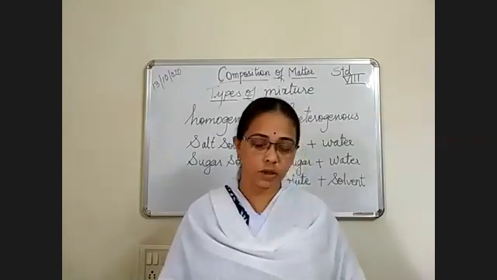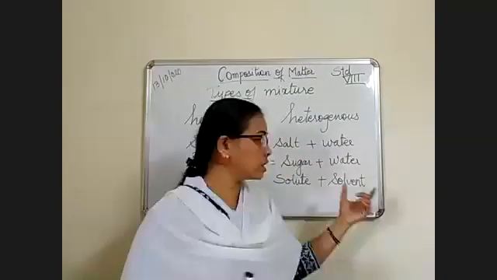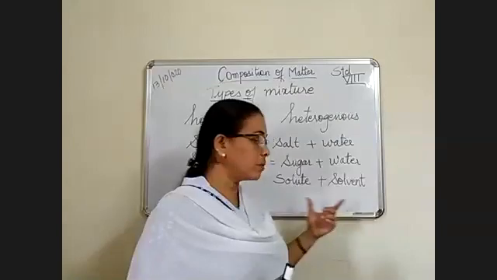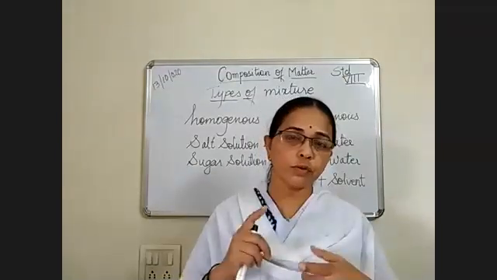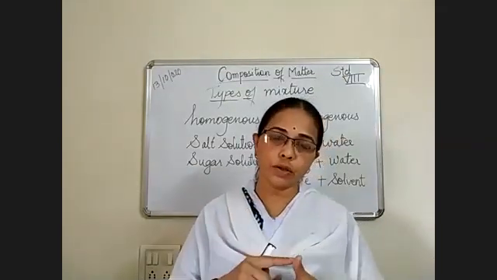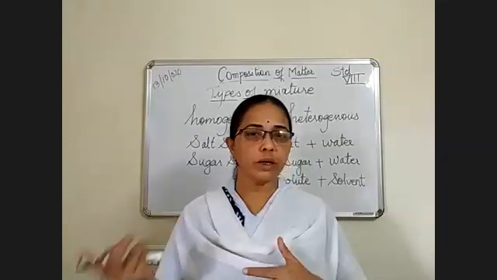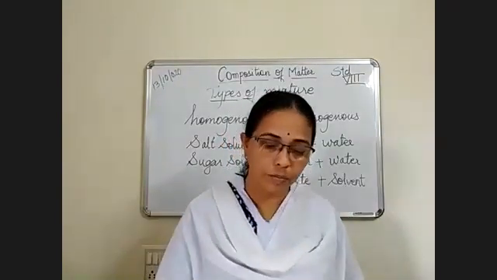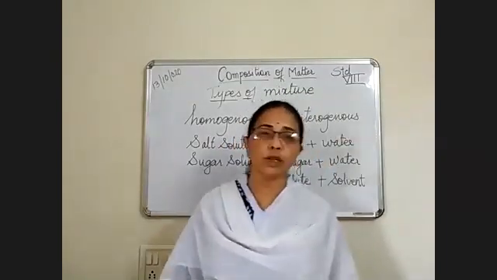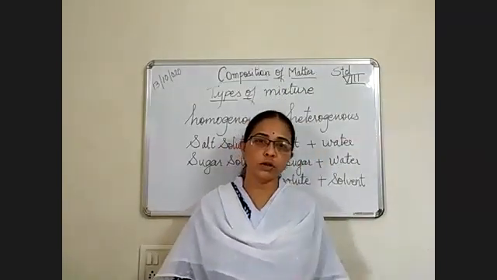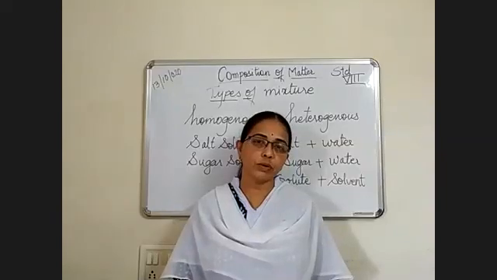So understand, solution means the mixture of solute and solvent. Solute can be anything and solvent can be water or kerosene, because some substances don't dissolve in water but they dissolve in kerosene, petrol, diesel.